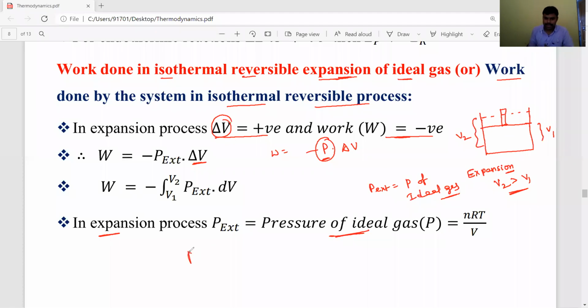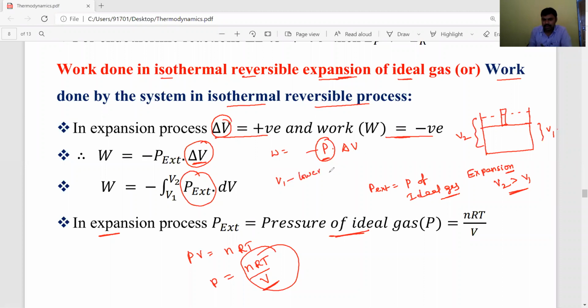We know from the ideal gas equation, PV is equal to nRT, so P is equal to nRT by V. The external pressure, in that place we can write nRT by V. And just you have to apply integration. V1 is the lower limit for the integration, and V2 is the upper limit.